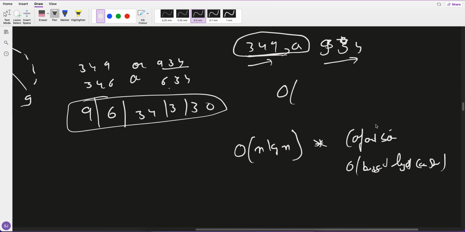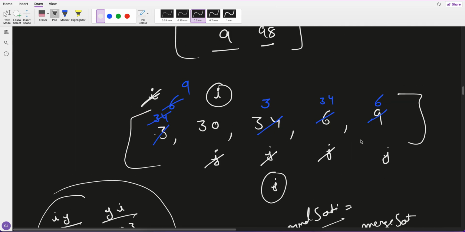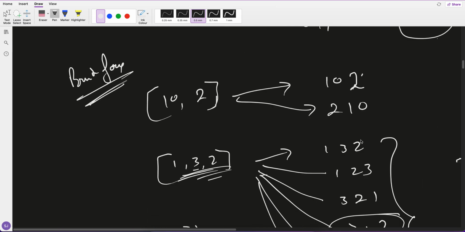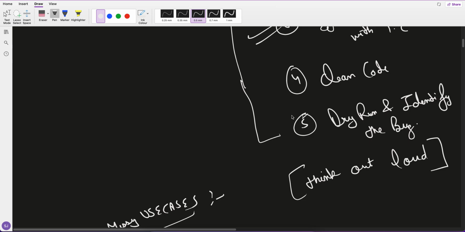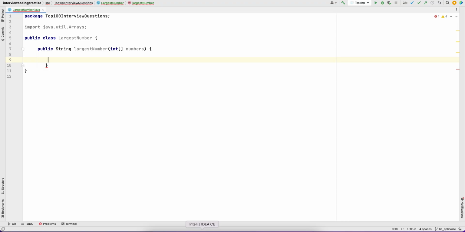Or generally, if it is constant, always 8, always 9, based upon the constant it will also become big O of 1. Okay, so you got it. So this is our efficient approach. Let's write the code for it.